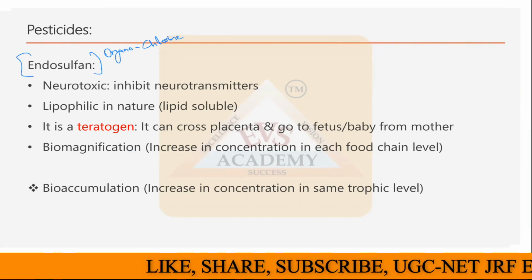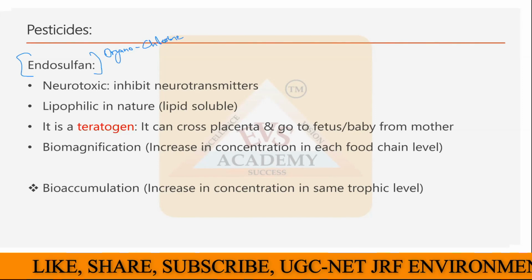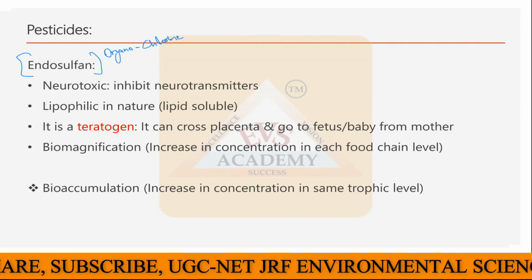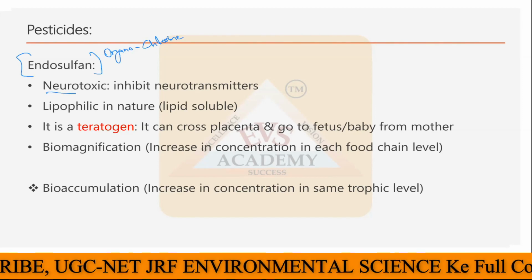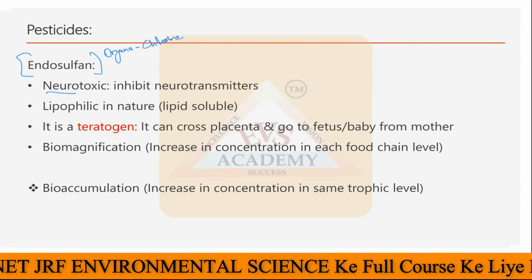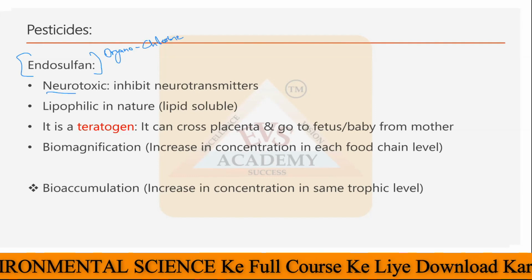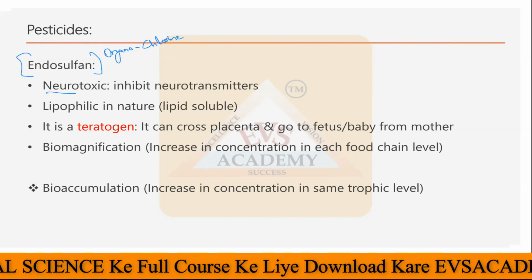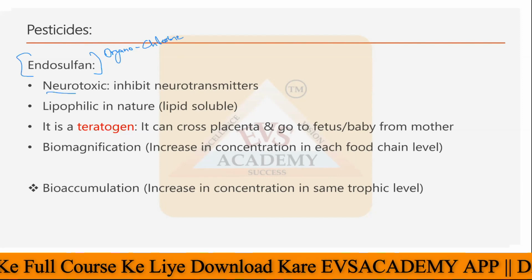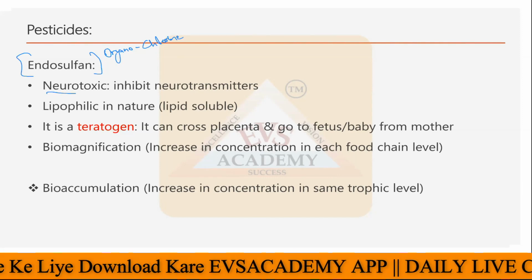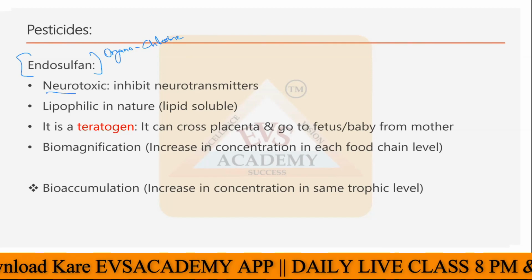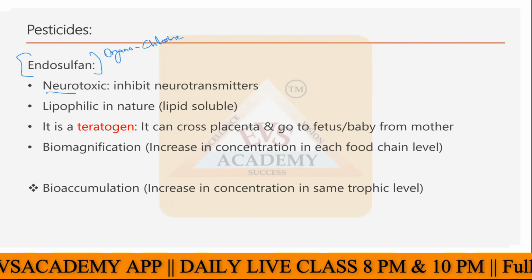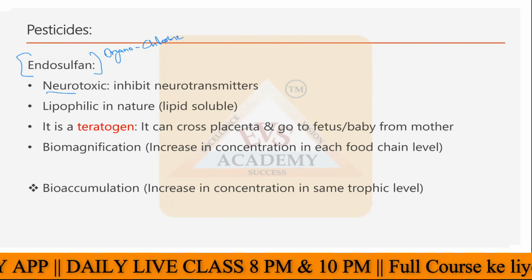So this endosulfan is very neurotoxic. Neurotoxic means it will inhibit or attack the neurons present in the body or the neurotransmitters present in the body of the insect, and ultimately the insect will lose all its senses and ultimately it will die. So endosulfan is a neurotoxic type of pesticide. Then this is lipophilic in nature.